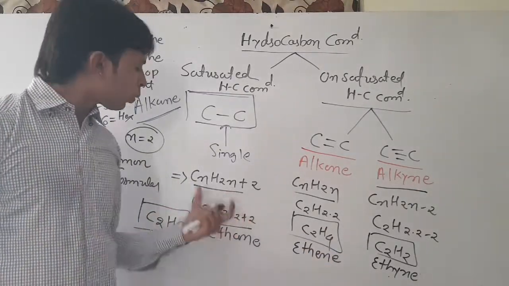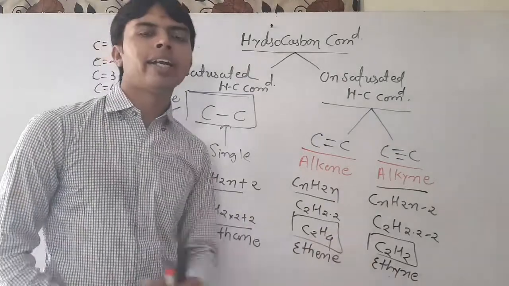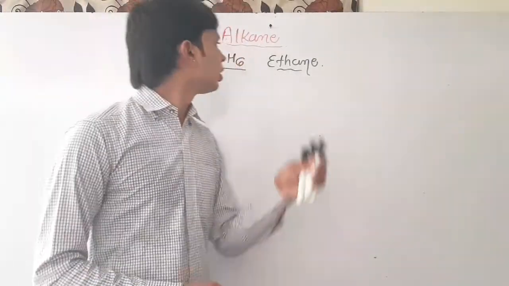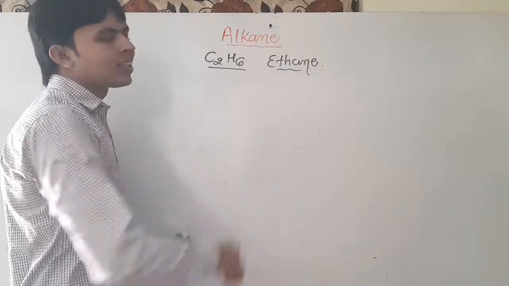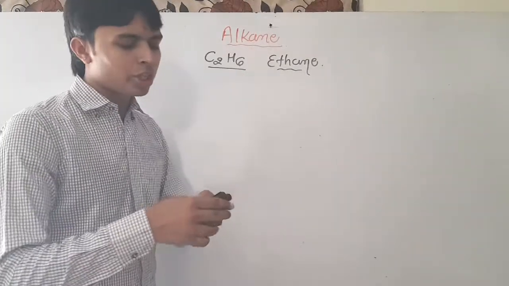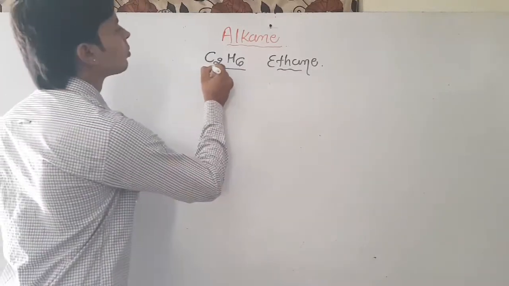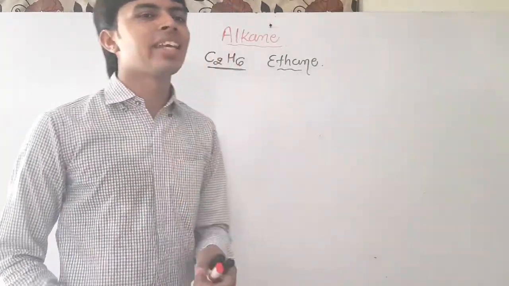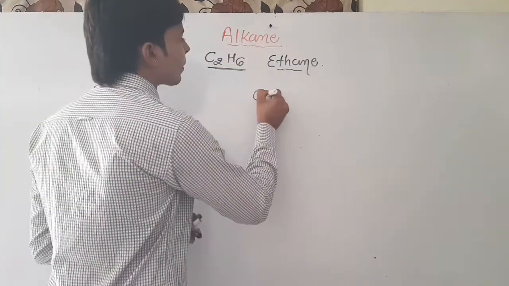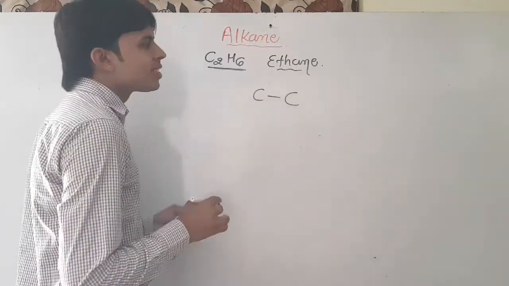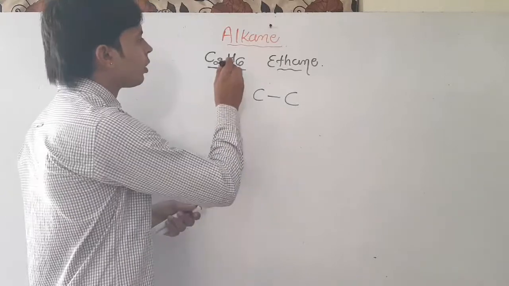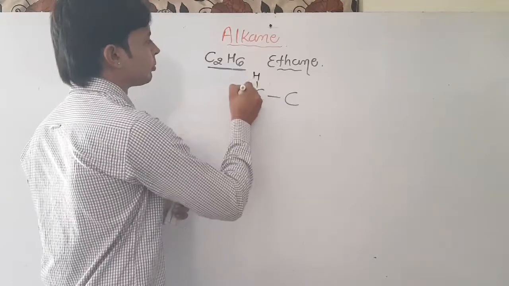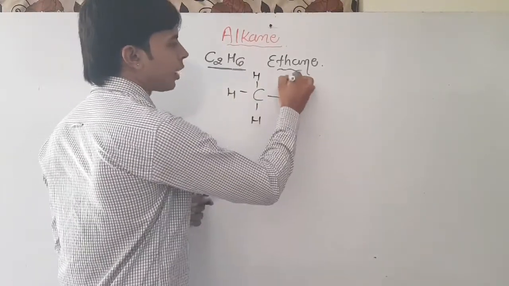Now let's discuss the structure of ethane, ethene and ethyne. Let's start with the alkane compound, the example of ethane. In alkane, carbon is connected with carbon by a single bond. Now the 6 hydrogens are divided into 2 parts, 3 and 3.